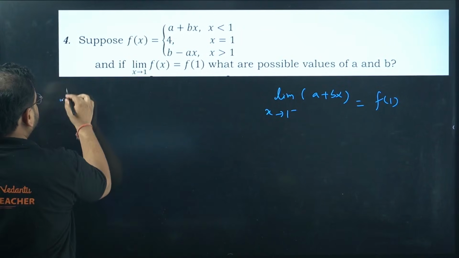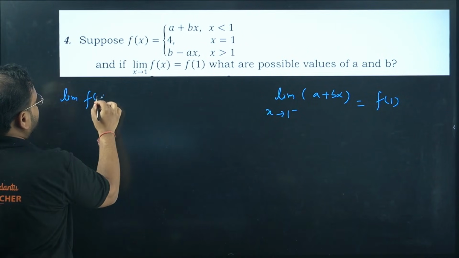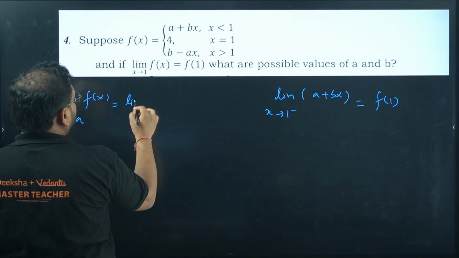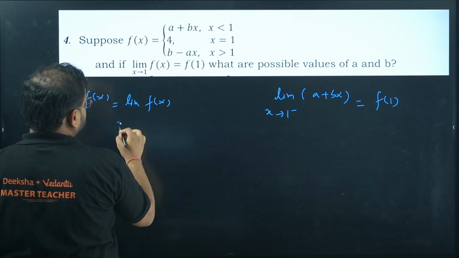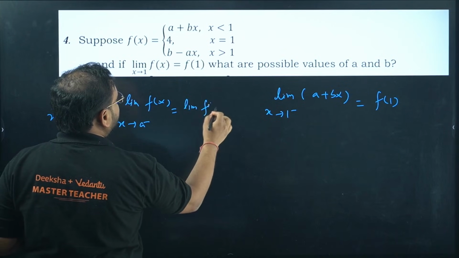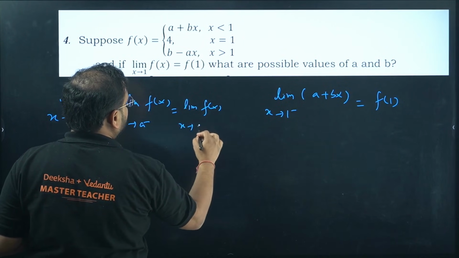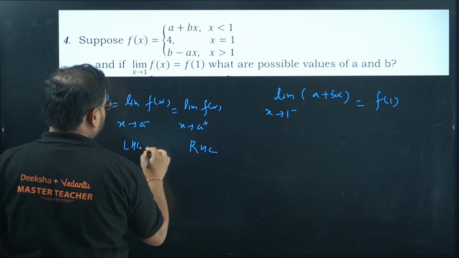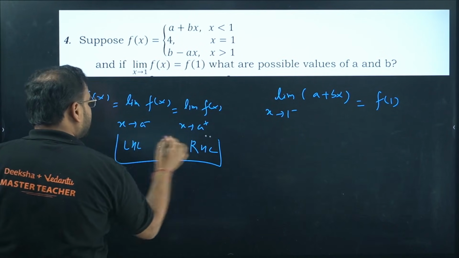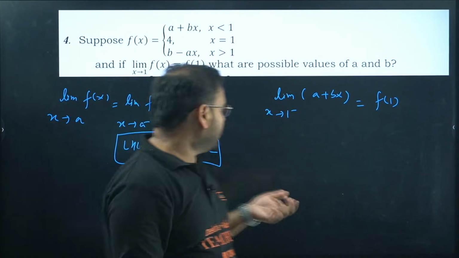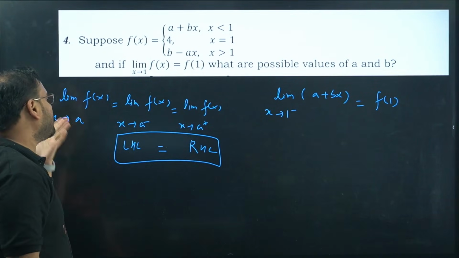Limit means that the limit of the function f(x) when x tends to a is equal to the limit of the function f(x) when x tends to a minus, and also the limit of the function f(x) when x tends to a plus. So this is RHL, this is LHL, so they all will be equal. LHL, RHL is equal to the limit value.